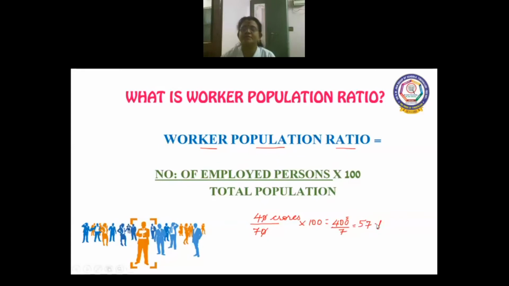So around 57.1 is the worker population ratio if 40 crores of people are employed out of 70 crores population. So we can know 57.1 percent of people are employed in that particular region. So you can know the employment situation from this worker population ratio.